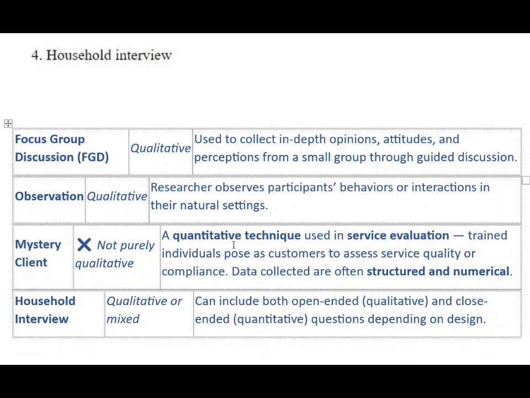And mystery client is not purely qualitative. A quantitative technique used in service evaluation. Trained individuals pose as customers to assess service quality or compliance. Data collected are often structured and numerical. Next one, household interview, qualitative or mixed. Can include both open-ended and close-ended questions depending on design.